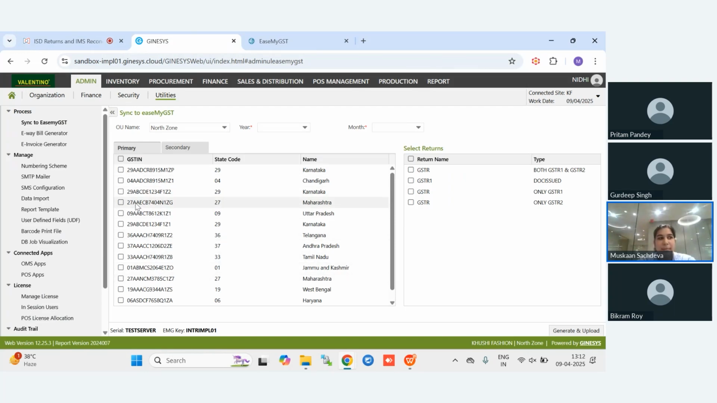For example, this is your ISD GST. After selecting from return type, you will select only GSTR2 and then click on generate and upload. Once the data has been successfully generated and uploaded from Ginesys, then the data will automatically, through our integration of Ginesys and EaseMyGST, be synced to EaseMyGST. So once the data has been generated from here, we will move to the next step by logging into EaseMyGST.